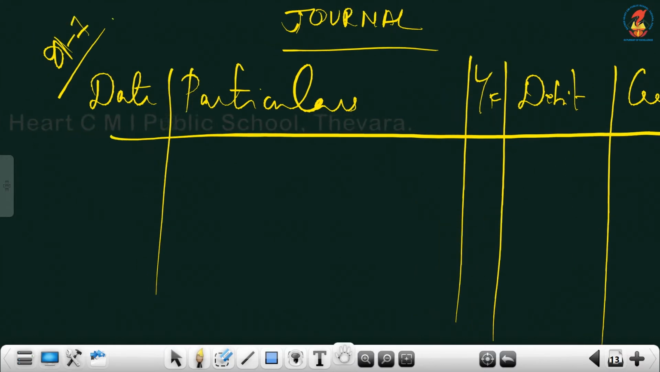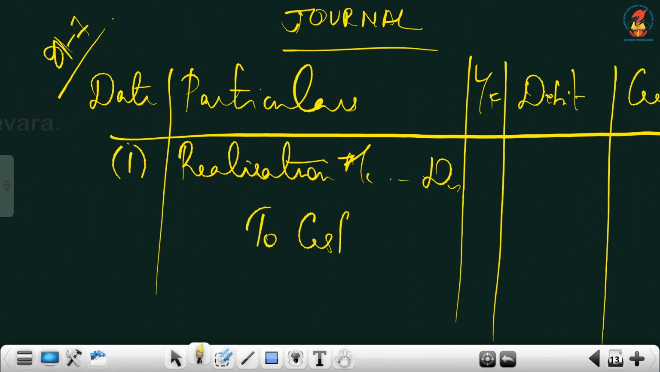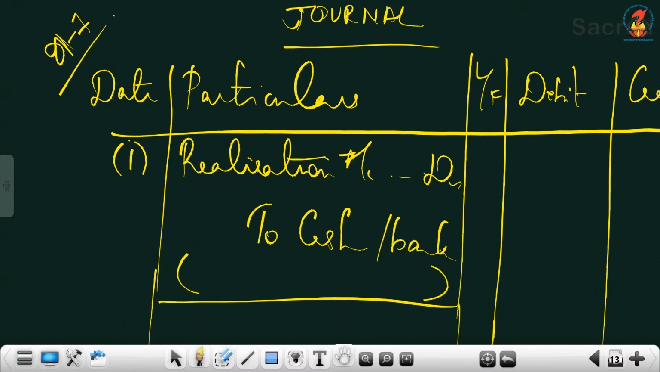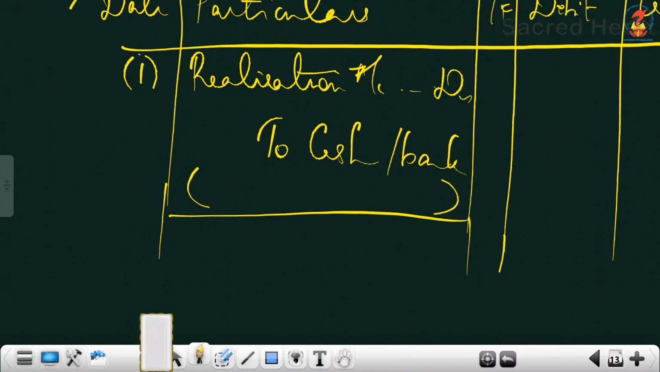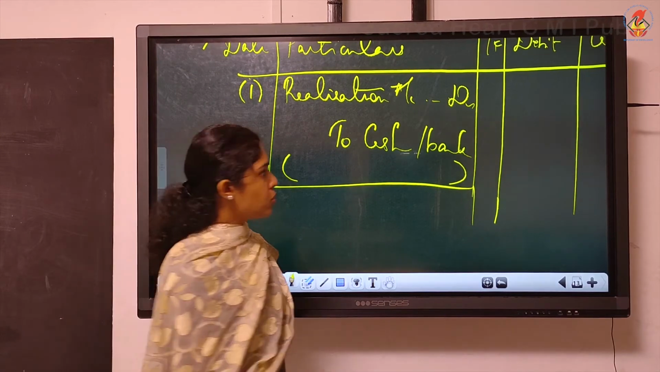But you can't write realization expenses. You must write it as realization account debtor to, if you write expense, it is wrong, to cash or bank. Narration, you can write the question itself, that is realization expenses paid. So we assumed it as paid by the firm. Amount is 10,000.